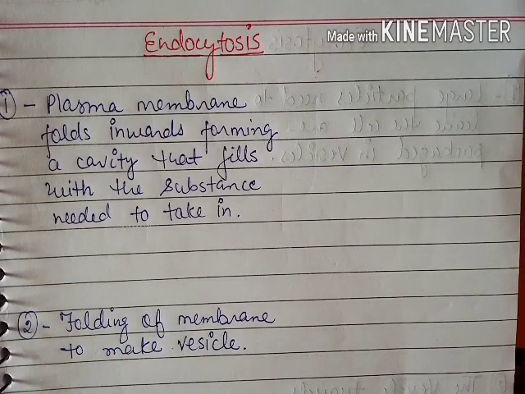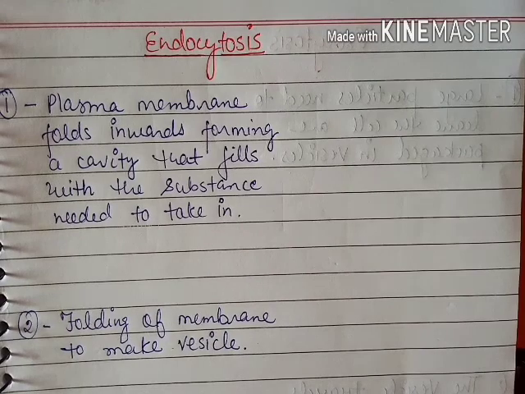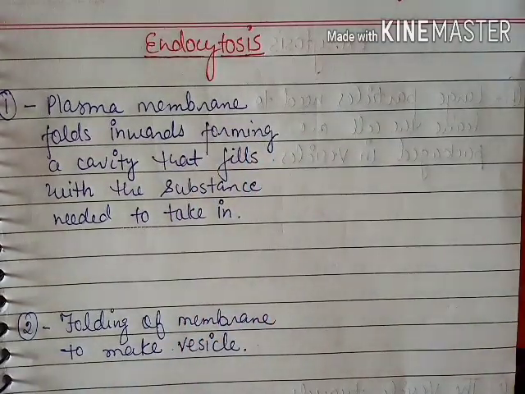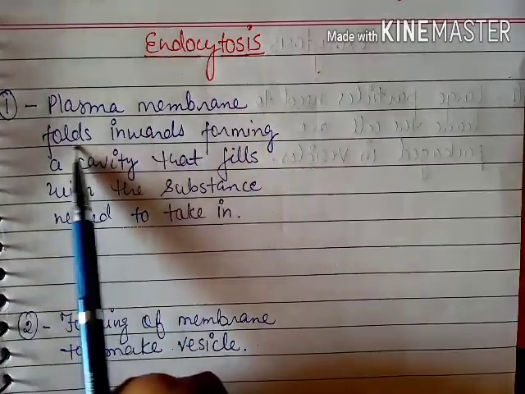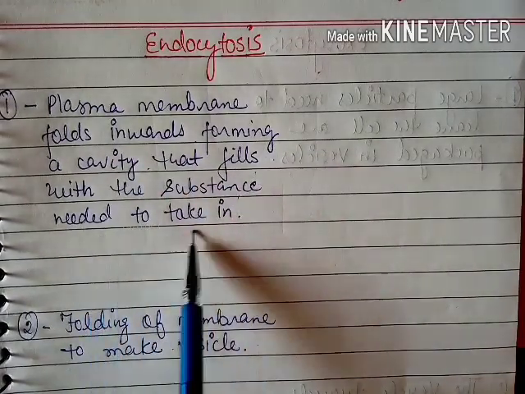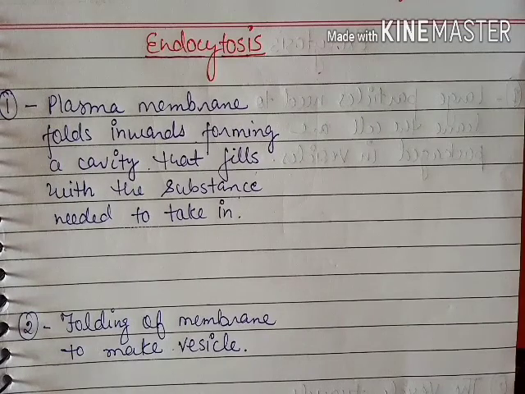Now we will see the steps involved in the process of endocytosis. The first step of endocytosis is that the plasma membrane folds inwards, forming a cavity that fills with the substance needed to take in. First of all, the plasma membrane starts to fold inward, meaning it starts to invaginate.